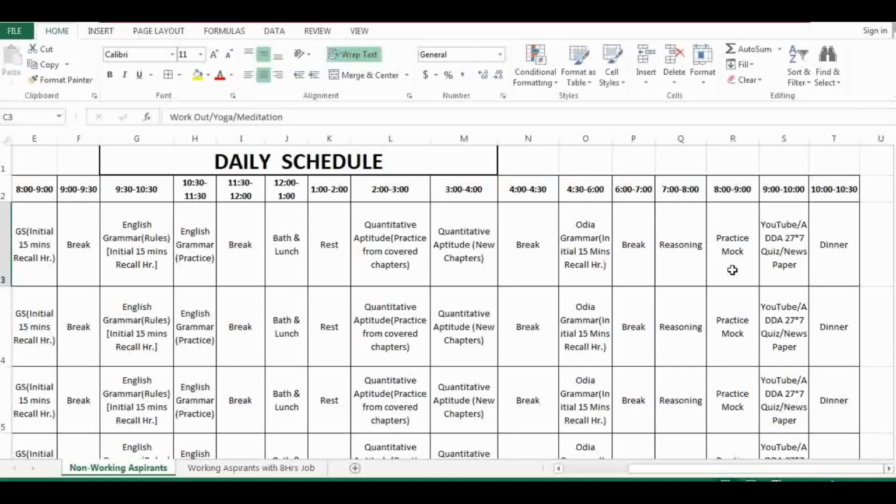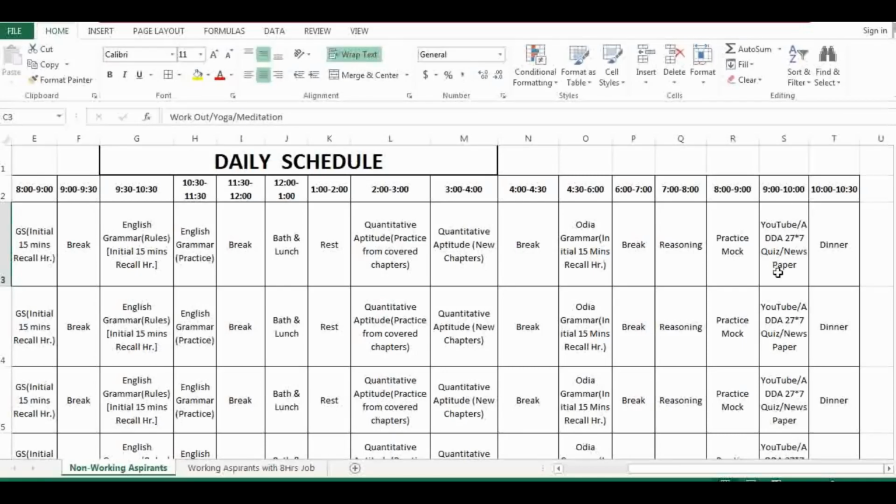Mock means small mocks. You pick any random 60 questions and try to solve them within 60 minutes. It doesn't have to be a mix of every subject, but you pick 60 questions of quantitative aptitude, or 60 questions of reasoning or English or ODIA or GS, whatever is available. Just keep in mind that you have to complete those 60 questions within 60 minutes. That's what the whole activity is all about.